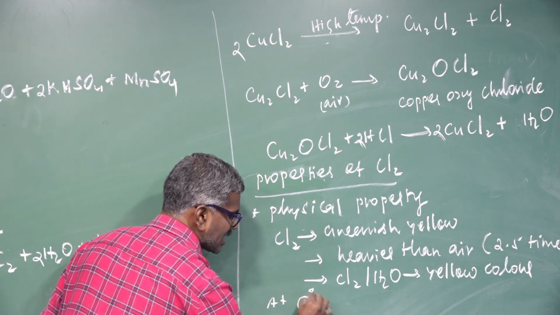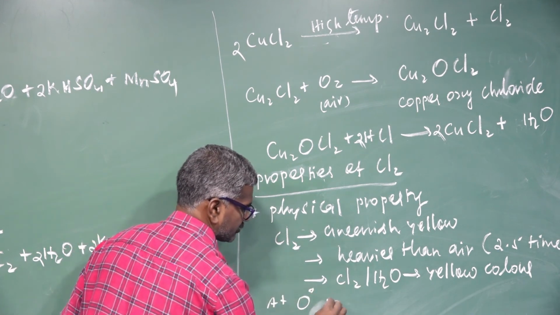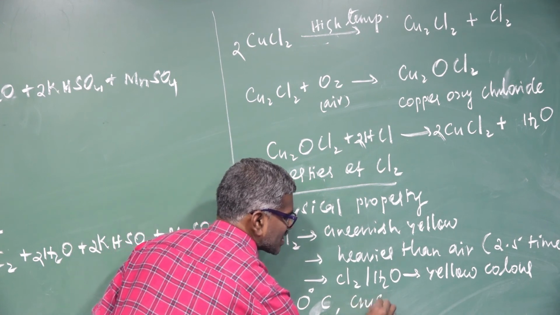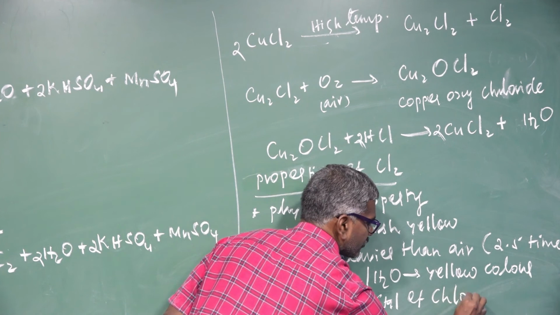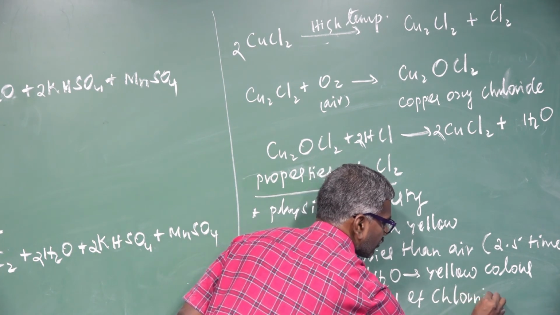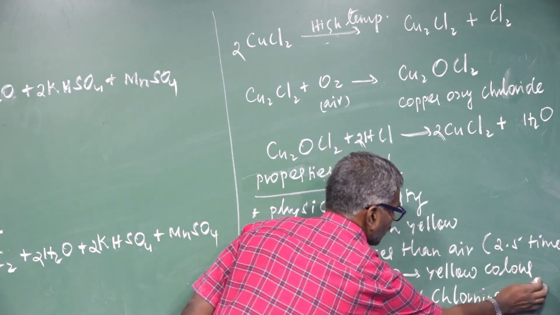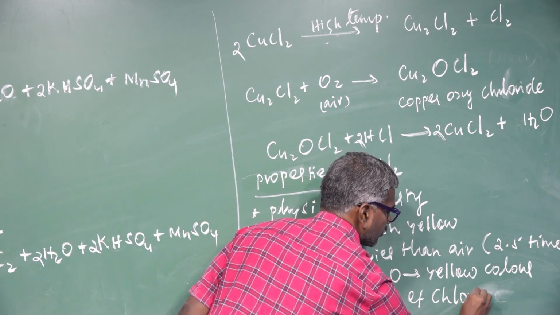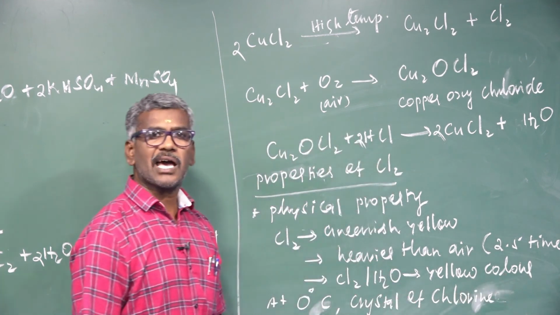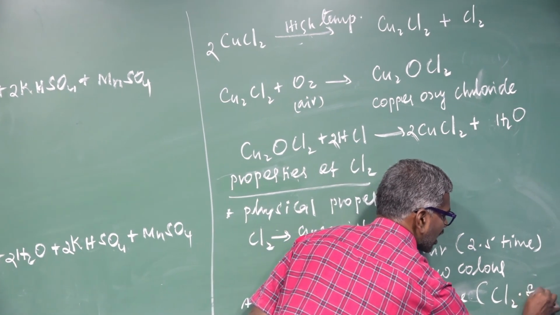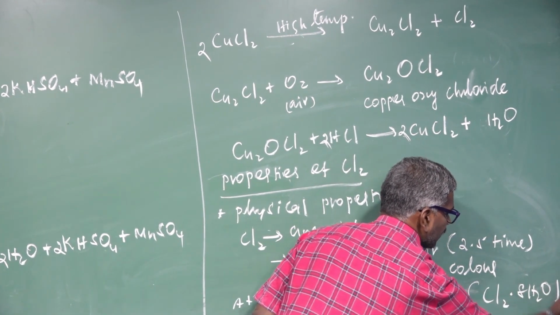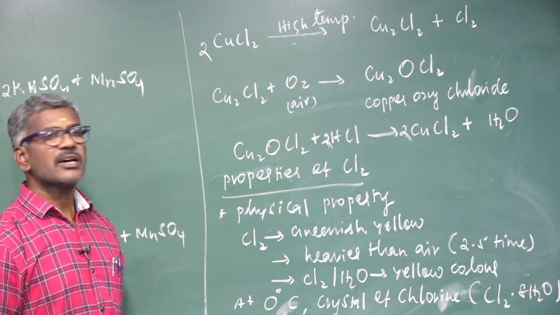At 0 degrees Celsius, crystals of chlorine are formed as a hydrate, that is, Cl2 with 8 times water. These are the physical properties.